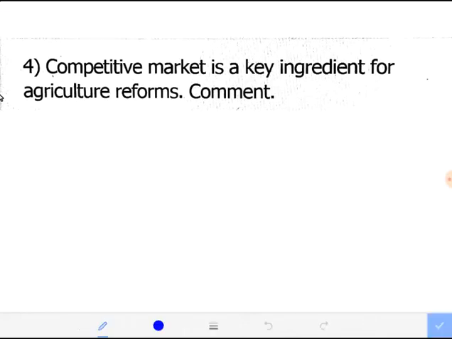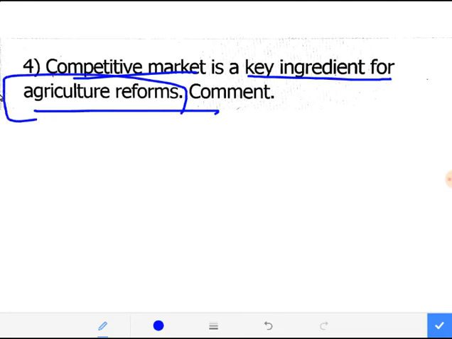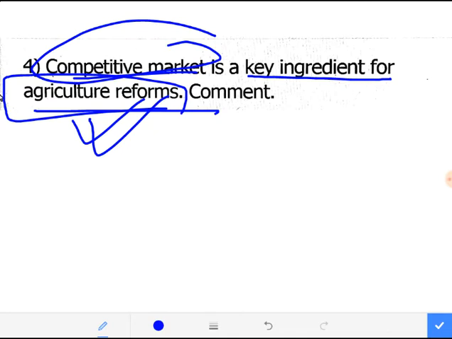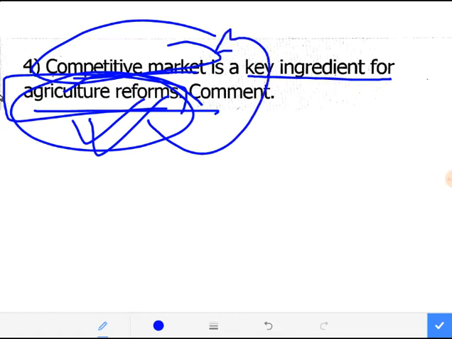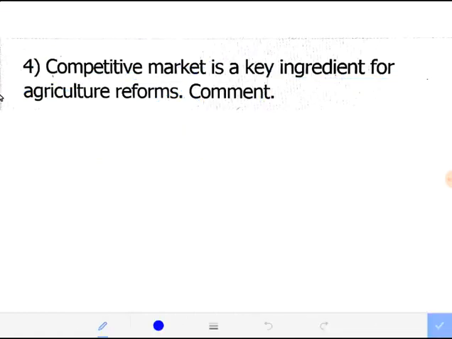Next question is, guys, competitive market is a key ingredient for agricultural reforms. Now see, the keyword here is agriculture reform, right? Also competitive market is a keyword, but you have to analyze this agriculture reform from the angle of competitive market. What do I mean by this? What are the agriculture reforms you need? First you have to think of it, right? What is the present status of agriculture and why is it so? You have to deal with that first.